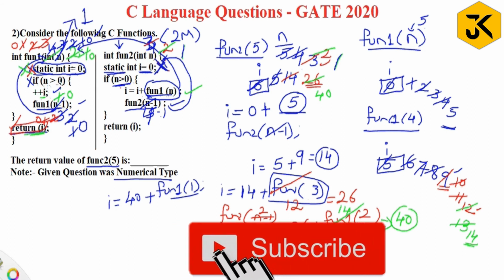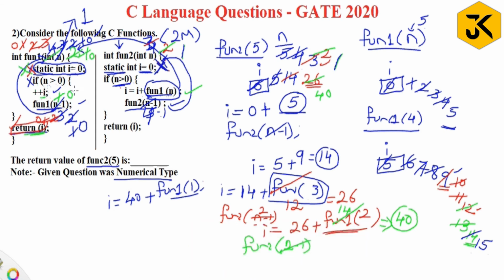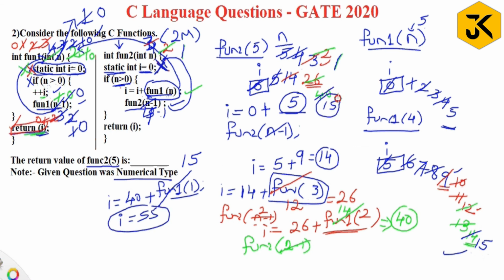Is 1 greater than 0? Yes. Plus I. Plus I what? Previous 14. 14 plus 1 is 15. Function 1 of 1 minus 1, 0. So next iteration is going to get 0. Now 0 greater than 0, condition fail, it is going to return what? It is going to return 15. So 15 will be returned to this particular location. So 40 plus 15 is 55. So I value is 55.